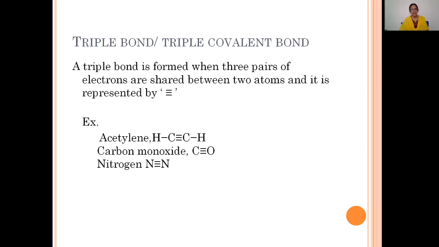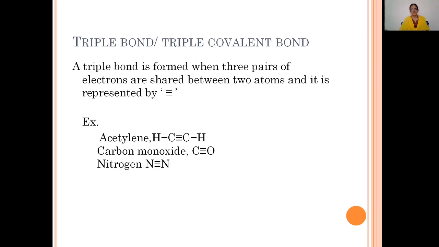Other examples we come across are carbon monoxide, where in between carbon and oxygen there is a triple bond. And one more example is the acetylene molecule, that is CH≡CH. In between the two carbon atoms there is a triple covalent bond. This is one more good example of a triple covalent bond.